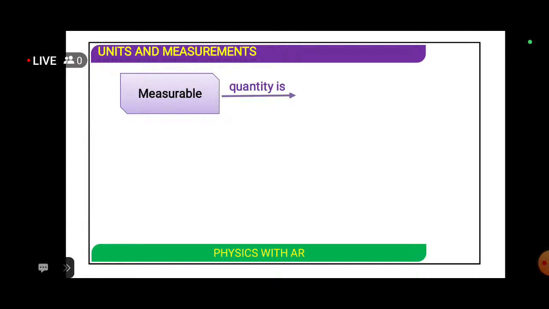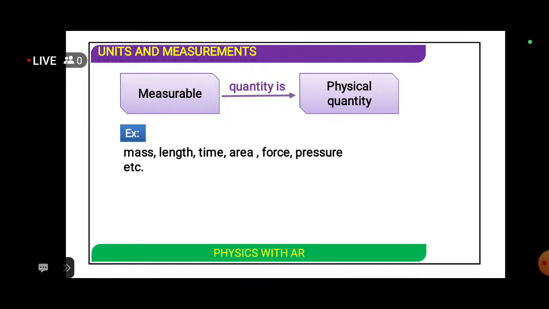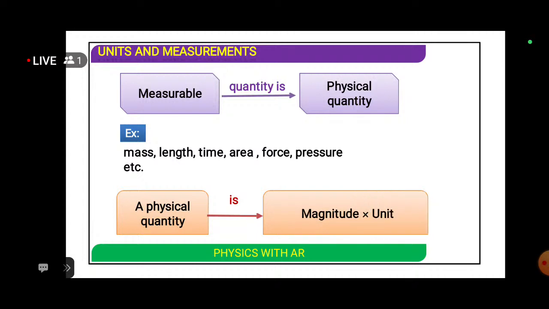Any quantity that can be measured is called a physical quantity. Examples: mass, length, time, area, force, pressure, etc. Whatever physical quantity you take, if you are able to measure it either by a direct or indirect method, we can call that quantity a physical quantity. A physical quantity has both magnitude along with its unit.